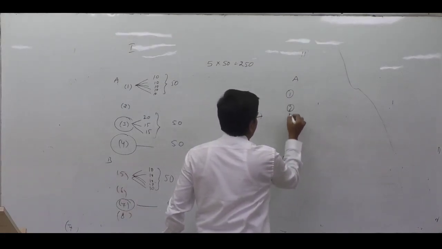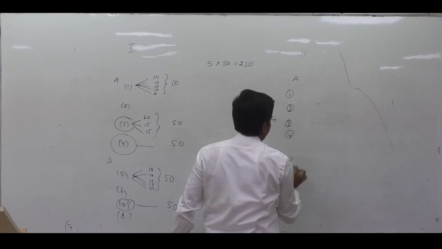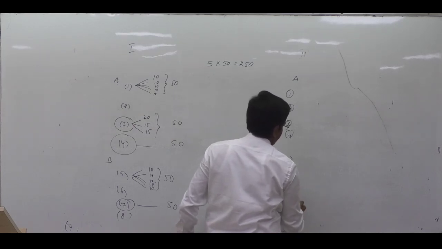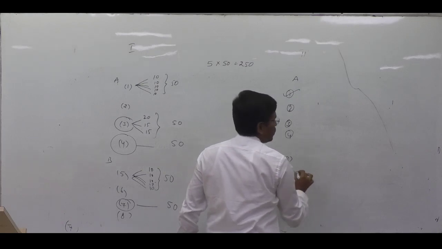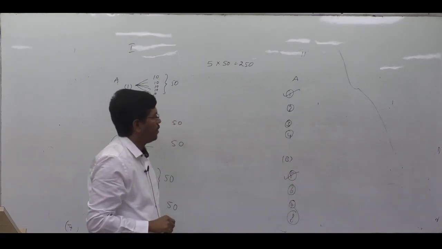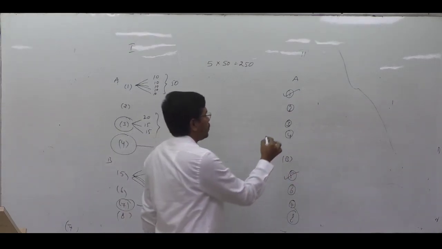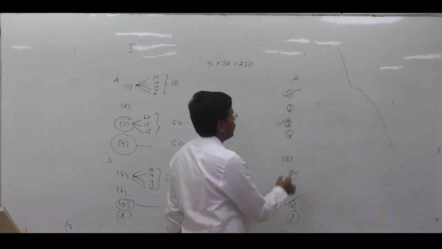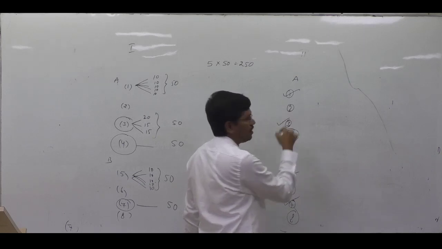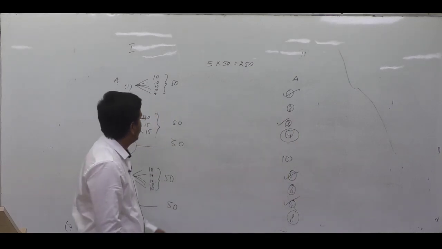Similarly, in paper 1, in paper 2 also, the same pattern will be there. 1, 2, 3, 4, 5, 8. Here also, the first question is compulsory, the 5th question is compulsory. And you have to select any 1 question from Section A and 1 question from Section B. The 5th question, you can select from any one of the sections.